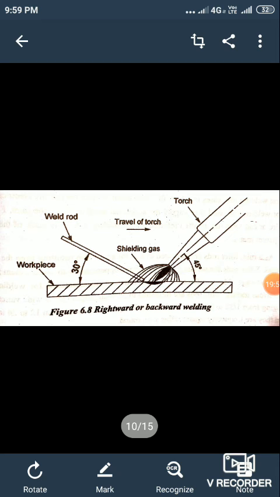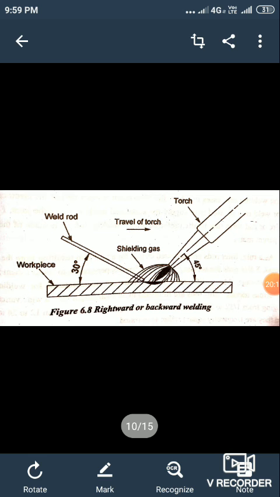Once again, I am repeating the advantages. The temperature of the flame can be easily controlled, the amount of filler metal deposited can be controlled easily, the flame can be used for welding and cutting, all types of metals can be welded, and the cost of equipment is less. It can be used in a factory or in the field, and maintenance cost of gas welding equipment is less.